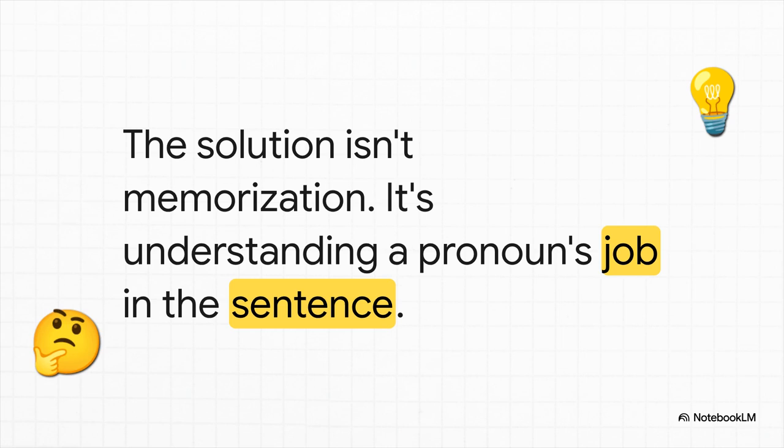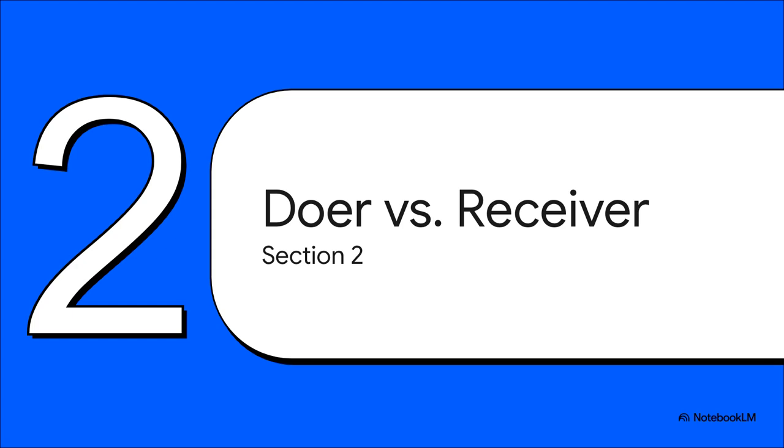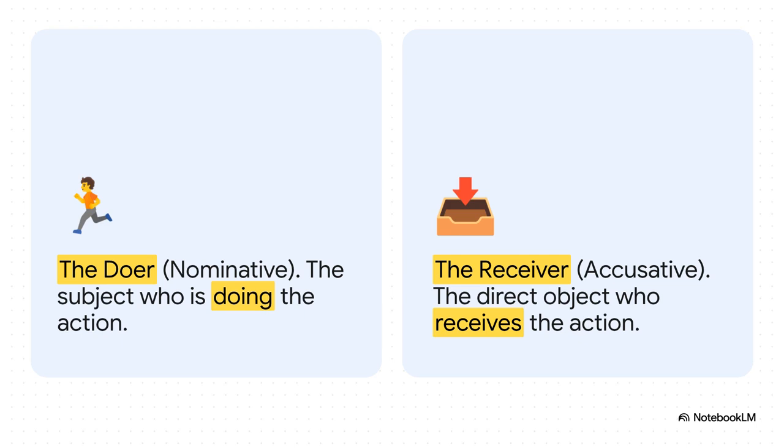So, here is the absolute key to the whole thing. A pronoun in German changes its form to match whatever job it has in the sentence. Think of it like putting on a different uniform for a different task. The word itself changes to show you its role. So let's investigate the two most common jobs a pronoun can have. First, you've got the one who's doing the action, and then you've got the one who is directly receiving that action.